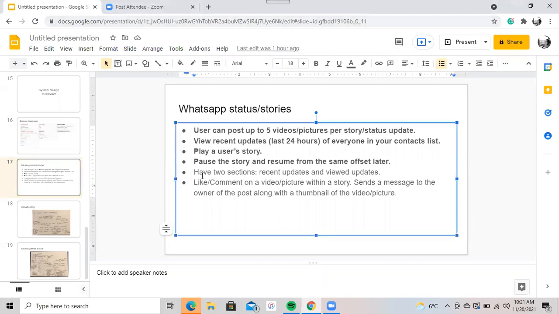So what else do we have? So here I also had that. Now I was getting into the status update sort of thing, that once you are able to play a user story completely, then it should move to the viewed update section. And then you can always reply to any element of the story. I think these might warrant their own discussion, but one thing that came to my mind as I was drafting these requirements is this thumbnail.